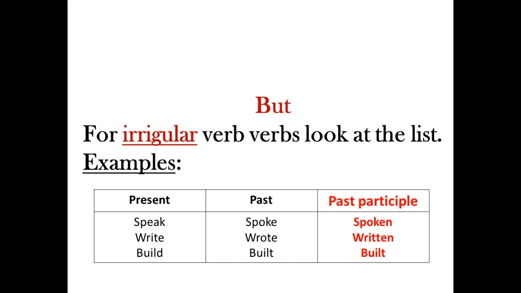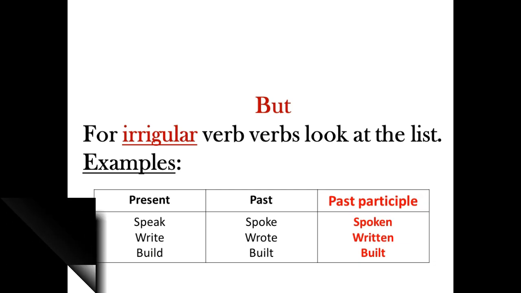For example, here we have just 3 examples to illustrate these verbs: speak, spoke, spoken; write, wrote, written; build, built, built. So the past participle is in this column with the red color. You'll find the list of these irregular verbs in the description under the video.